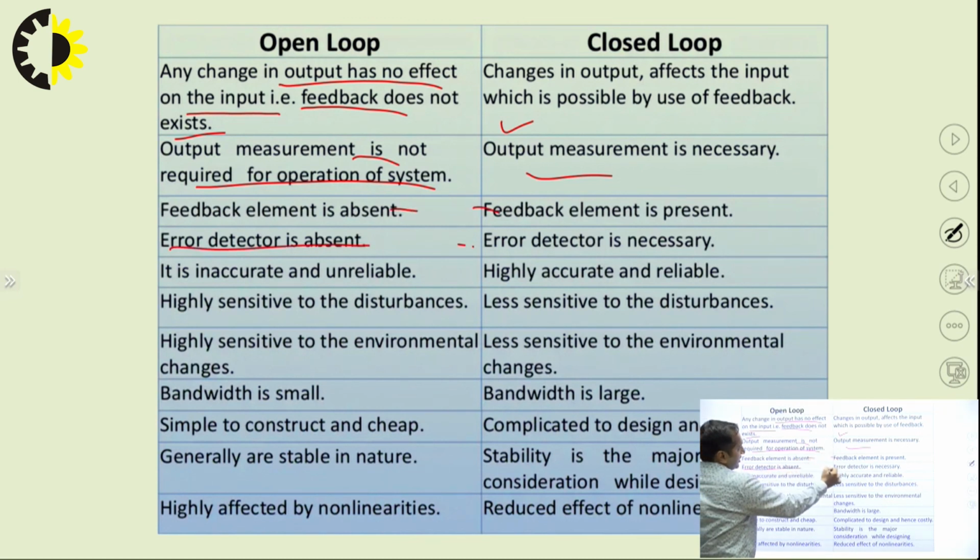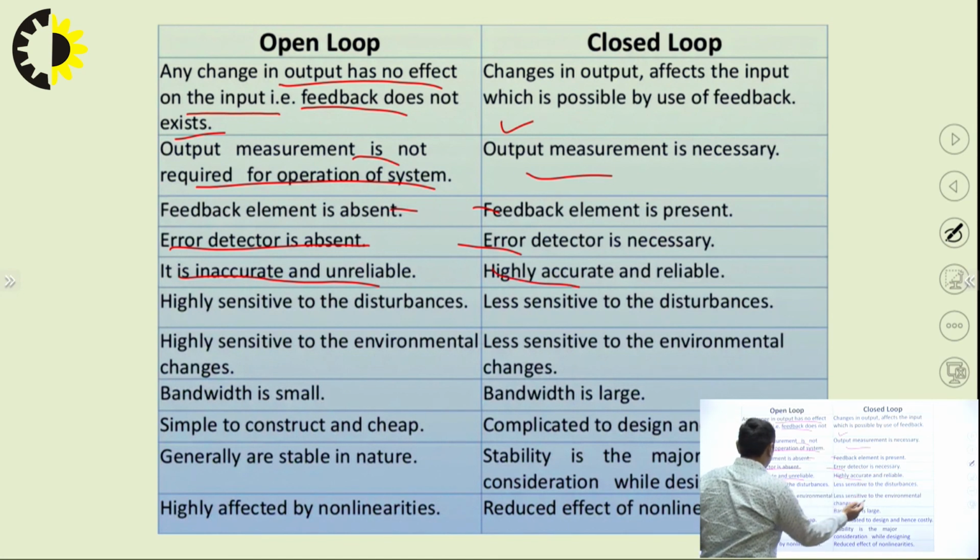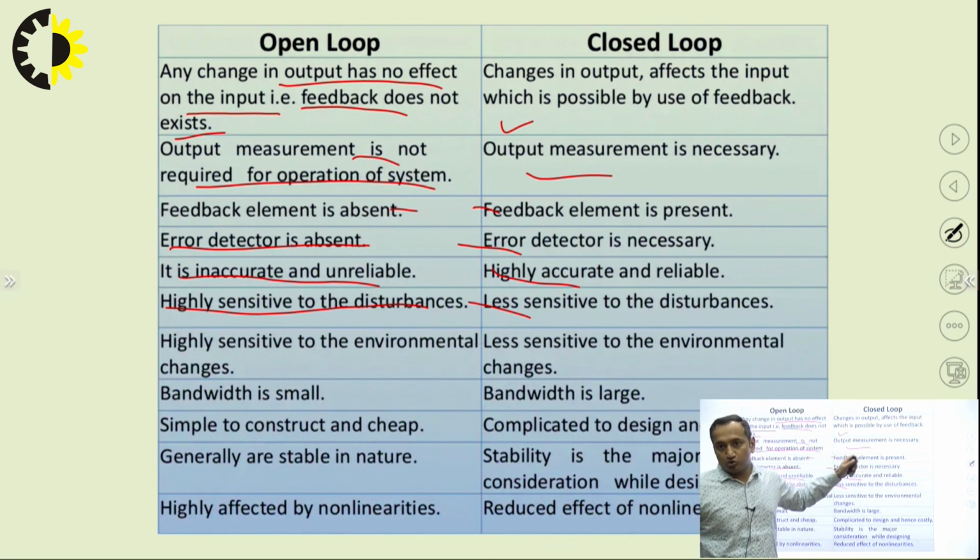Error detector is absent, error detection is present. It is inaccurate and unreliable, as we know open loop systems tend to be inaccurate, and closed loop is highly accurate and reliable. Highly sensitive to disturbances, less sensitive. So these are all the comparisons between open loop and closed loop. It's very easy to understand, and I will proceed further. So that will be all.